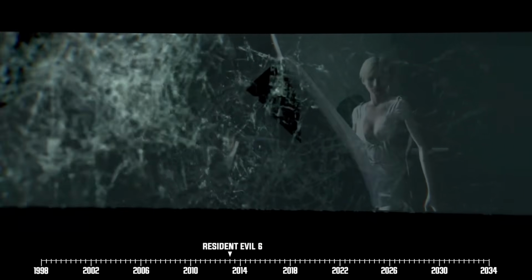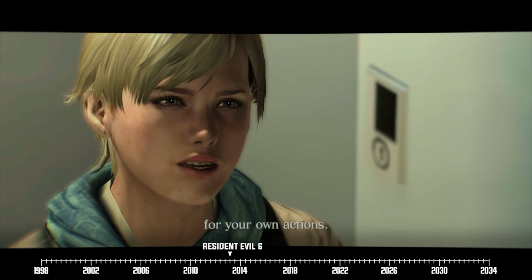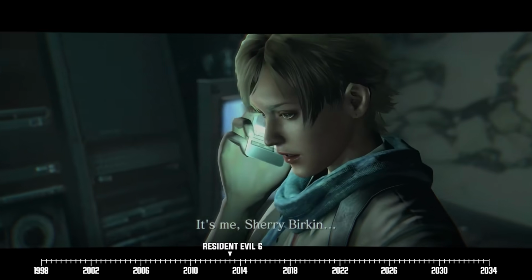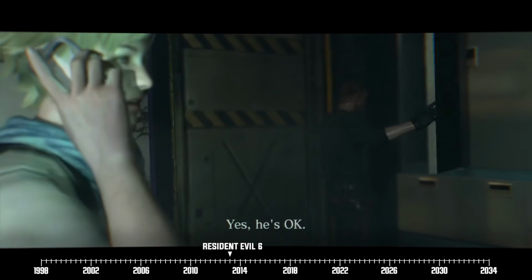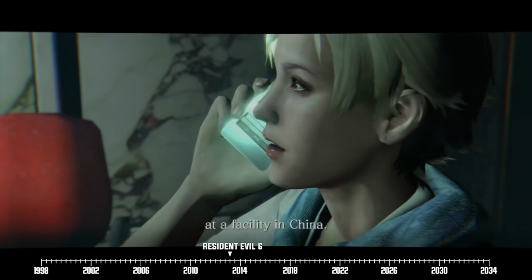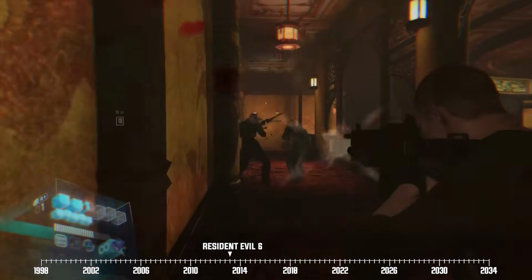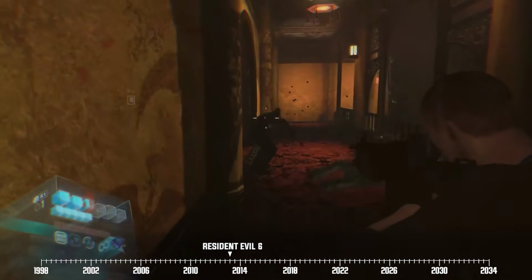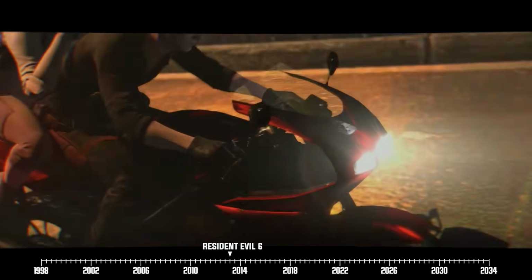Sherry also capitalizes on the chaos and makes her own way out of this disgusting facility. Our two heroes reunite shortly after and soon make contact with Sherry's allies in the US. They find out that Sherry's boss is in China, so they make arrangements to regroup. And after battling through hordes of monsters, Jake and Sherry finally make it out of the facility.